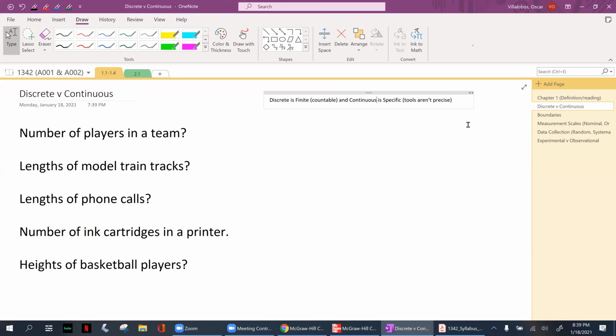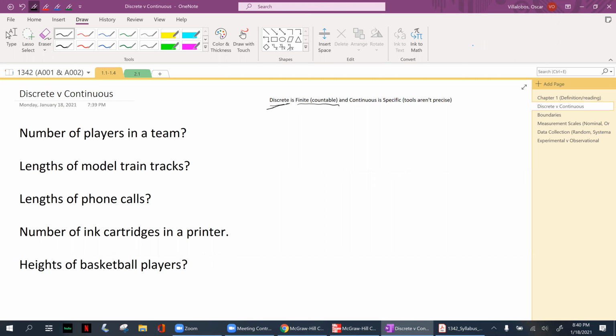We're going to be talking about discrete versus continuous. When we're talking about discrete and continuous, we're referring to the data that's given to us. Discrete is going to be something finite, something countable, something whole, something precise, an integer, something that you can count.